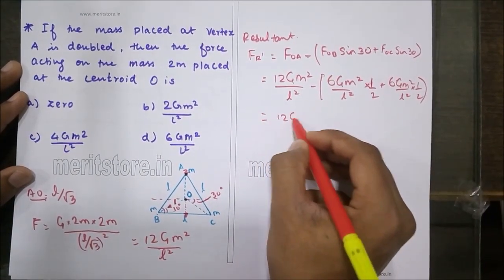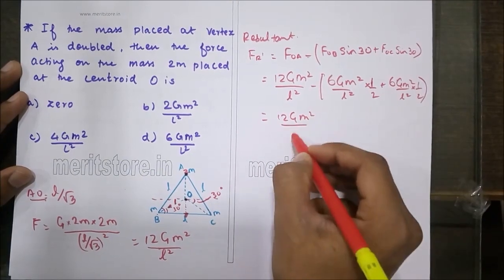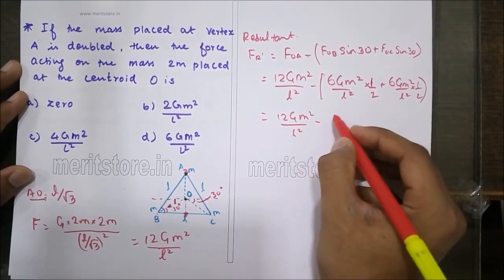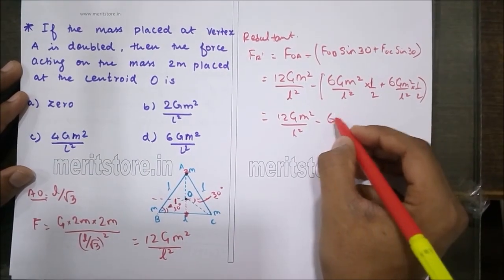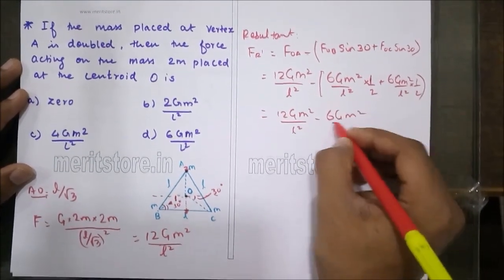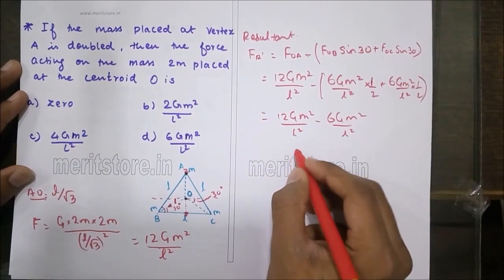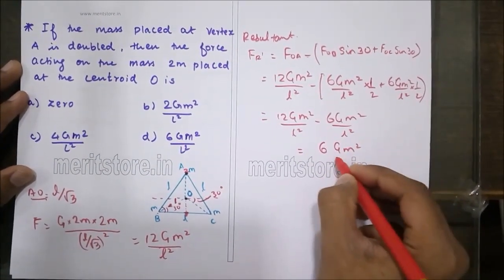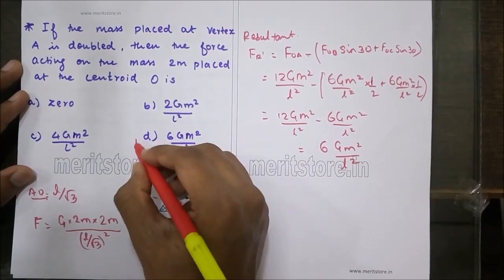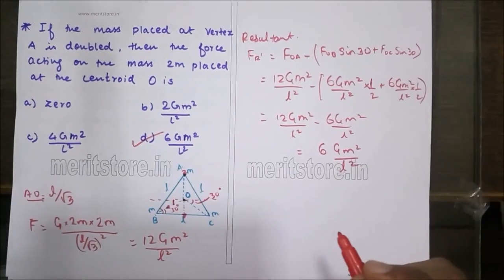So 12 Gm square by L square minus 6, the half plus half becomes 1, so 6 Gm square by L square. So the resultant is nothing but 6 Gm square by L square. Hence option D is the correct answer.